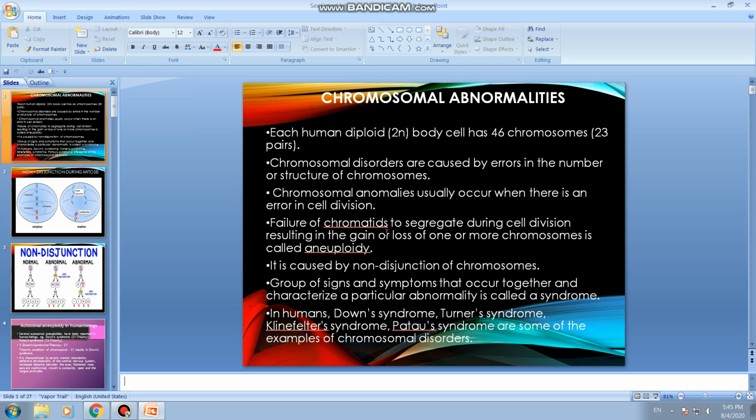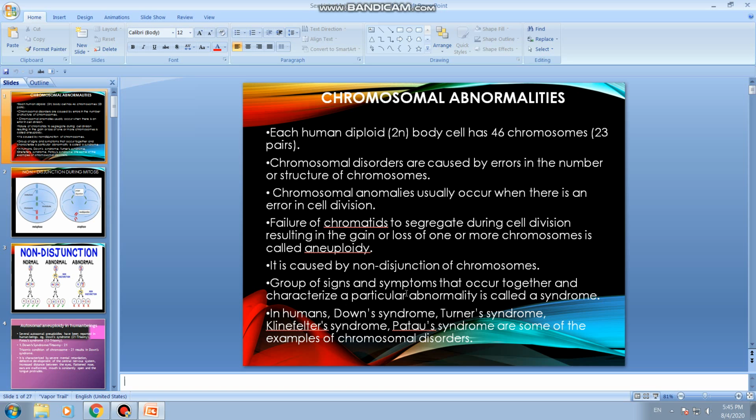So chromatids fail to separate during mitosis or meiosis, resulting in the gain or loss of one or more chromosomes, called aneuploidy. It is caused by non-disjunction of chromosomes. Non-disjunction refers to the failure of separation or segregation of the chromatids of the chromosomes.